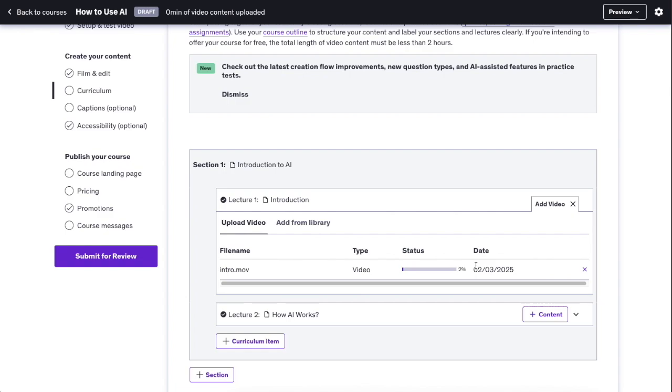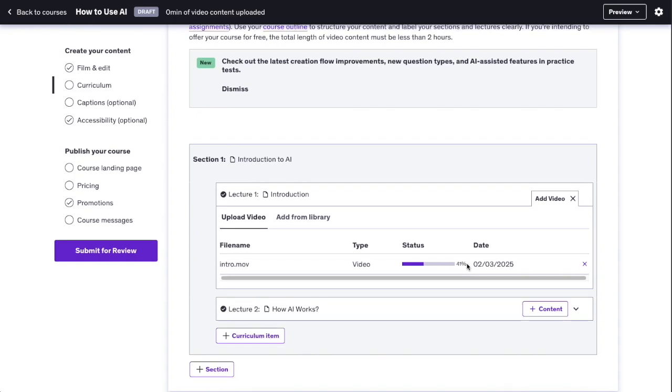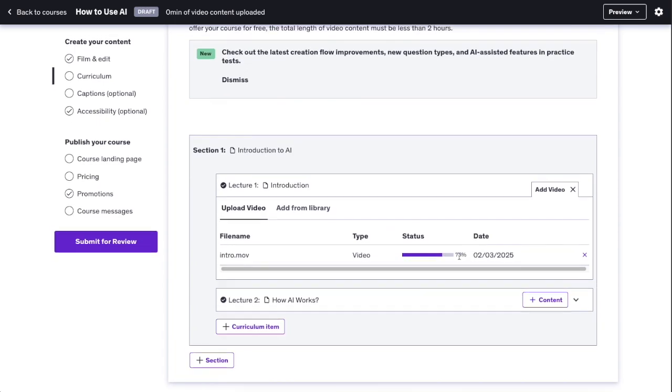And please keep in mind that depending on the video length and quality, this can actually take a while, and also processing this video can take a second. So it's very similar to when you upload videos to YouTube. Even though you can upload them in like seconds or in a minute or two, it might still take like a full hour to process the video, to optimize it for the platform, to make it high quality. So just keep this in mind.